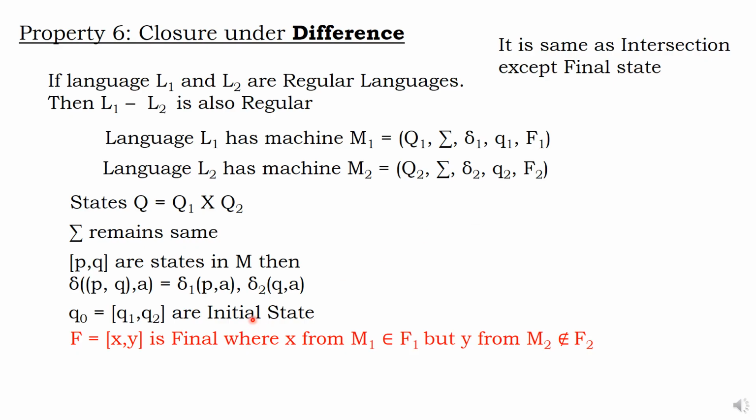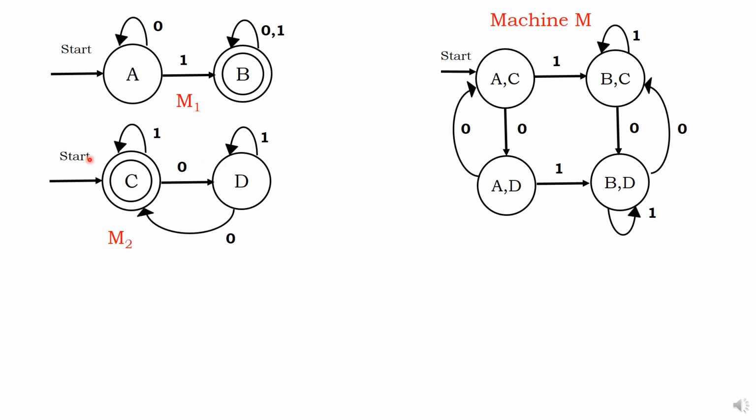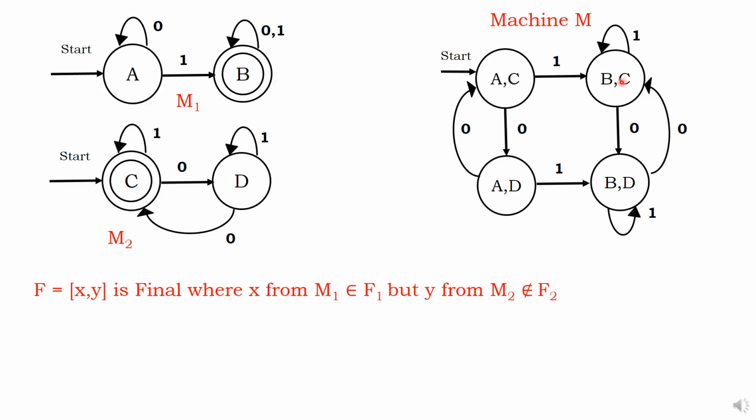Now, what about final state? I have to follow this particular condition. What is that condition? I will prove it once again. Now, we are ready. This is M1, this is M2, and I hope you know what is M1 intersection M2. Starting is AC, ending is not BC. Okay, what is that I am going to say?